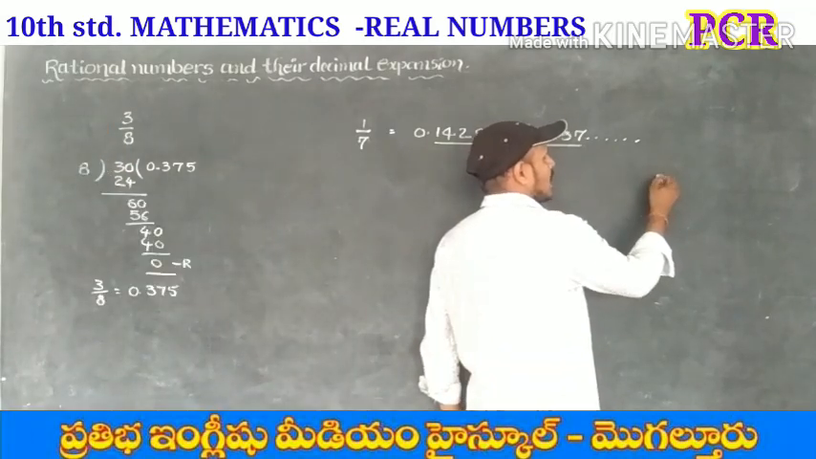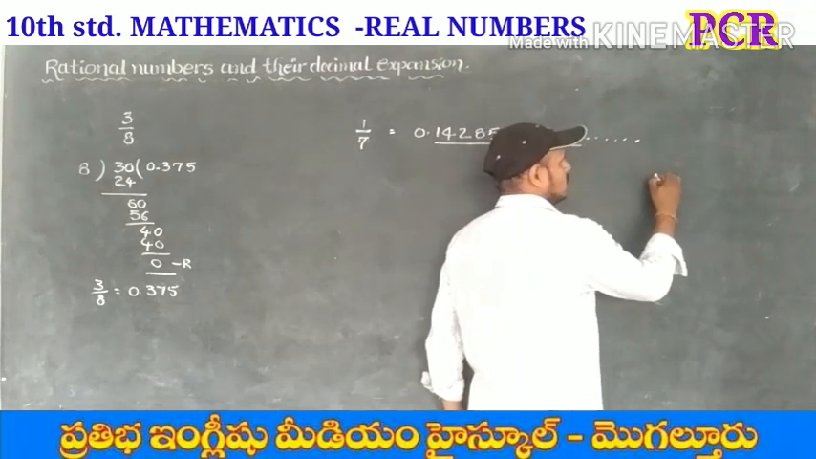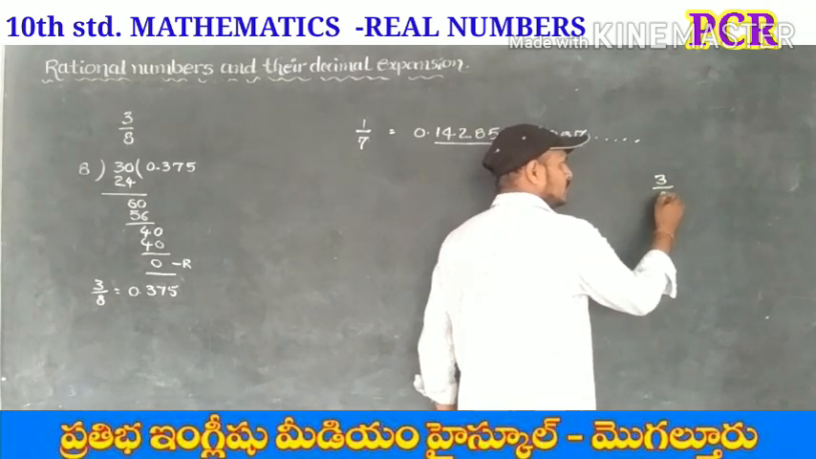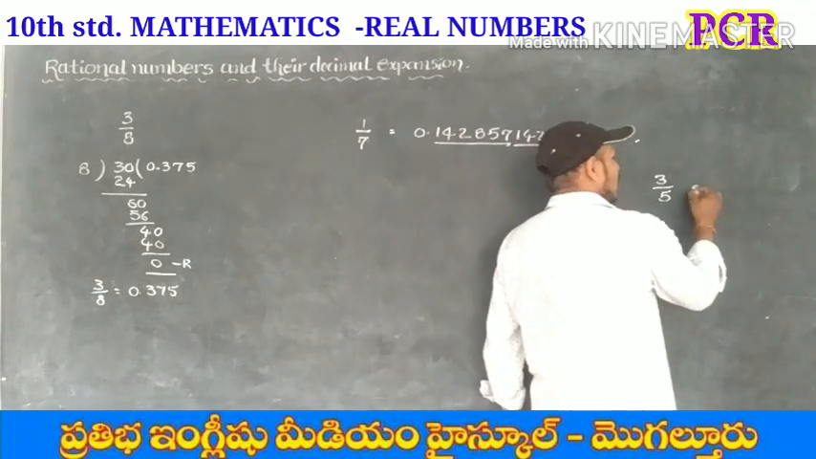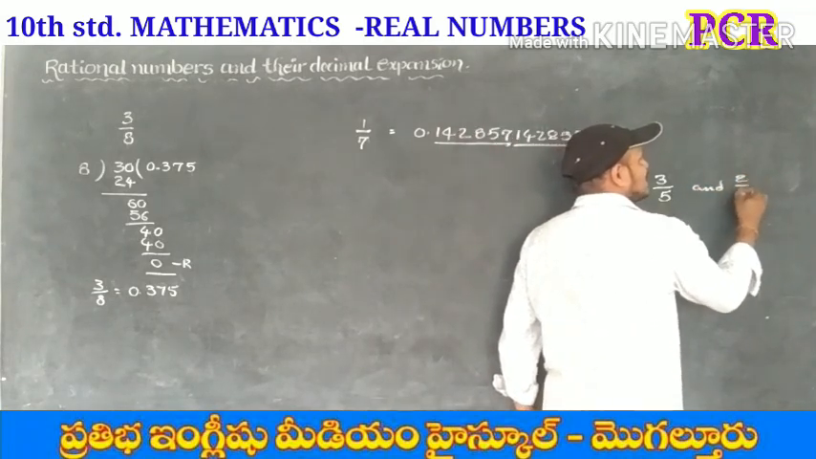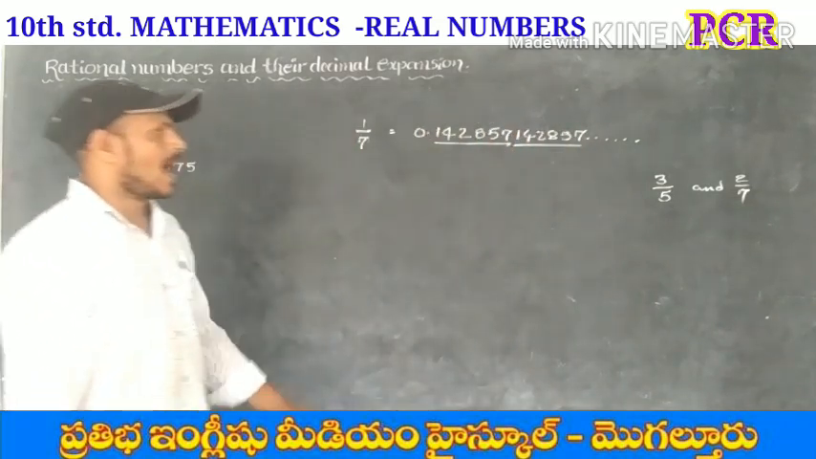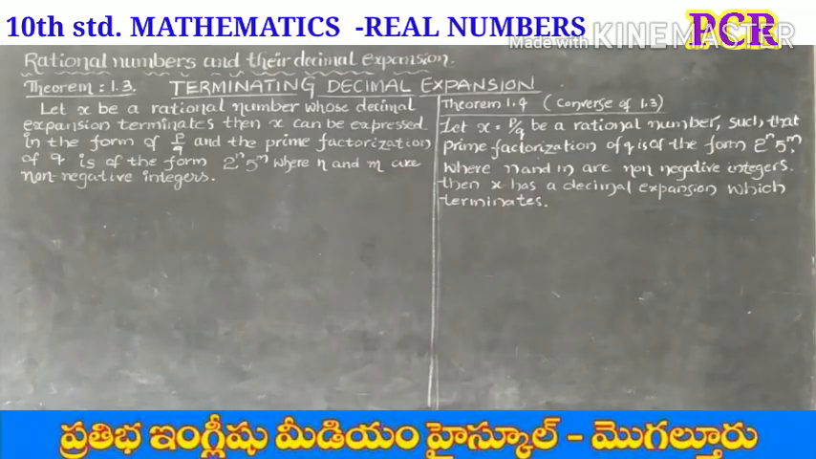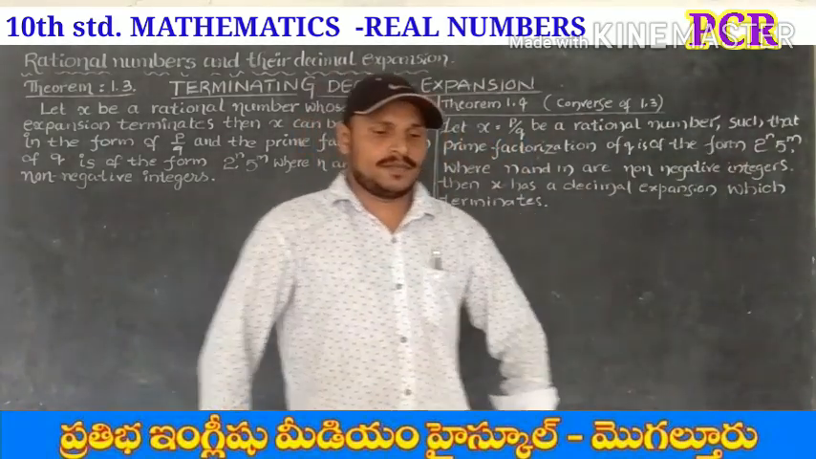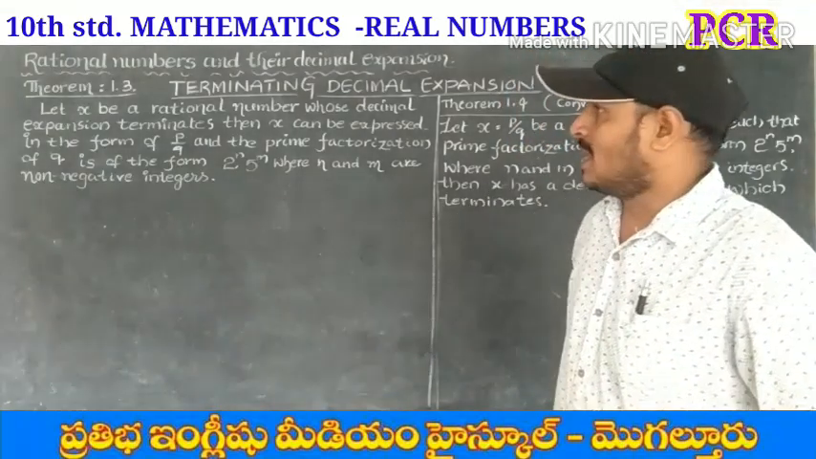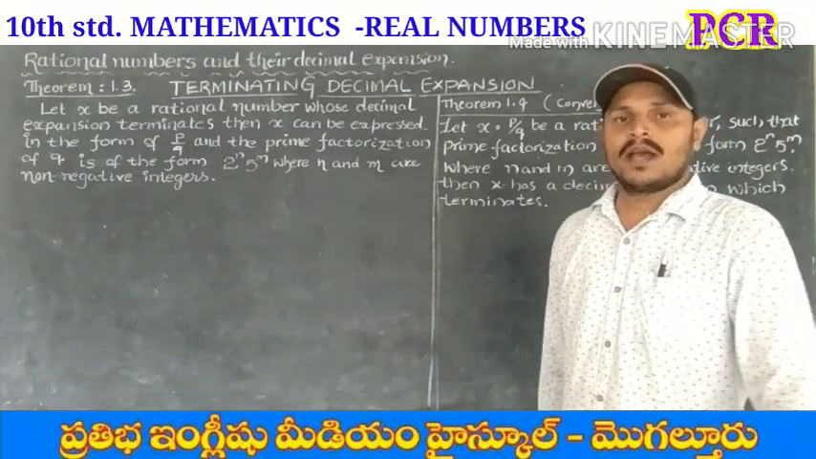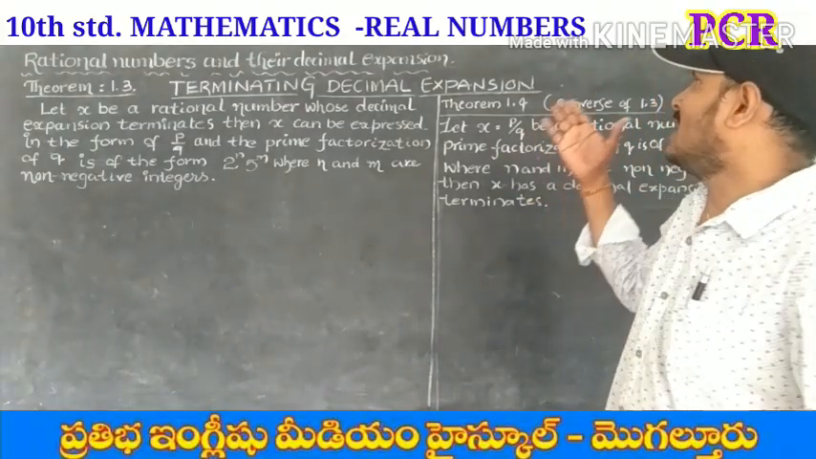Try to find the decimal expansion of these rational numbers: 3 by 5 and 2 by 7. So express those rational numbers in the form of decimal. Every rational number has either a terminating decimal expansion or a non-terminating repeating expansion. First, learn about terminating decimal expansion.